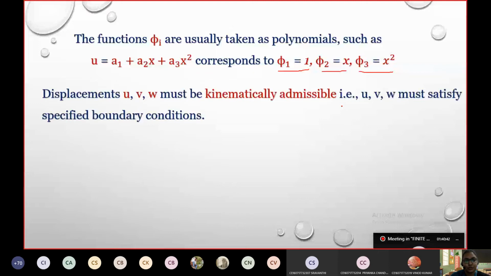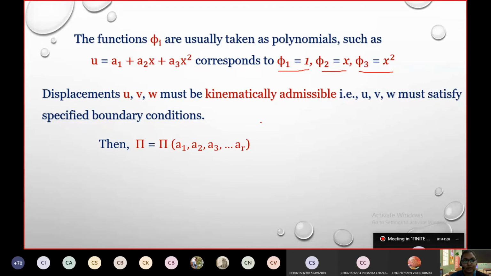Displacements u, v, and w must be kinematically admissible. These are assumed displacement fields, but because it follows the minimum potential energy principle, which is applicable for kinematically admissible fields only, they must be single valued displacements based on the boundary conditions. So whatever displacements u, v, w we have must satisfy the specified boundary conditions. For any structure, whatever polynomial equations we take into account must satisfy those boundary conditions.